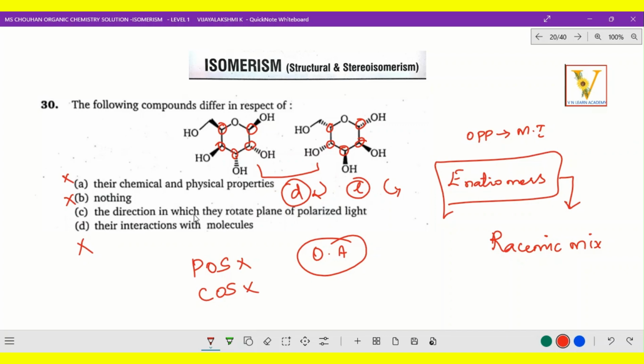So see, direction in which they rotate plane, so they can rotate because they both are having different wedge and dash. So naturally it is opposite mirror image, non superimposable mirror image. Enantiomers, that mixture D and L, that is actually clockwise and anti-clockwise, this mixture is called racemic mixture. So it is optically active, plane of symmetry and center of symmetry are absent, and this can rotate plane polarized light. I hope you got that, 1 to 10, 21 to 30 questions you are thorough.